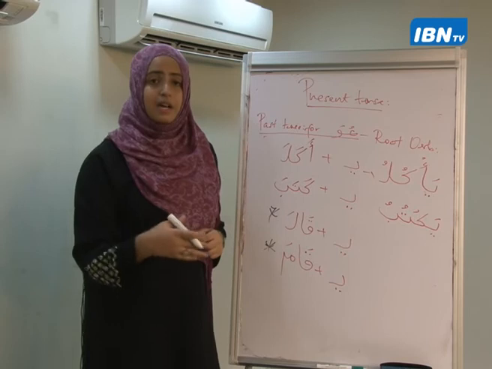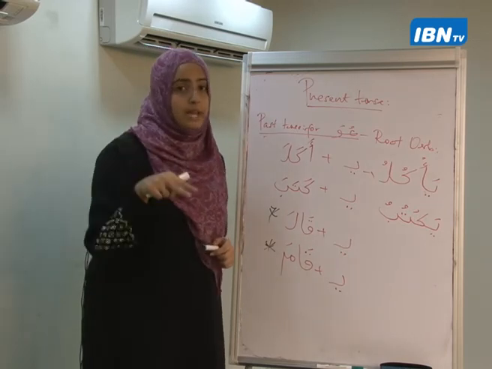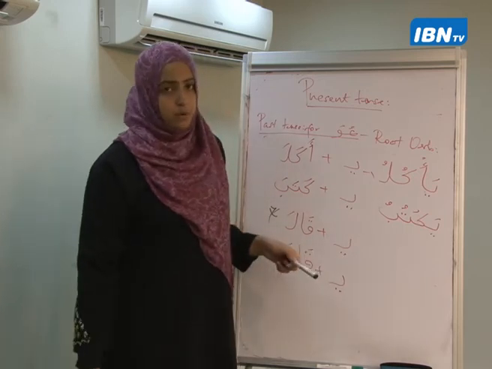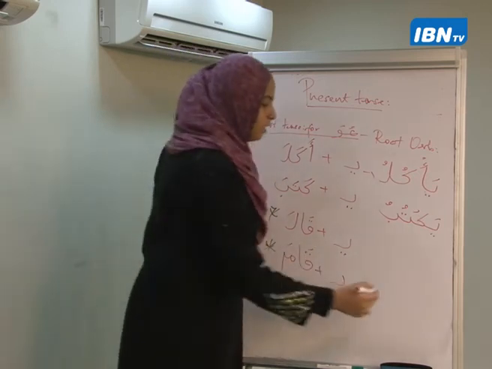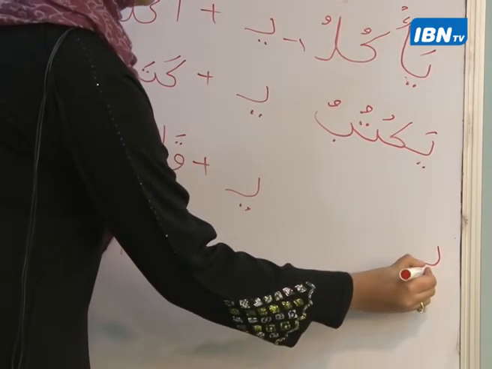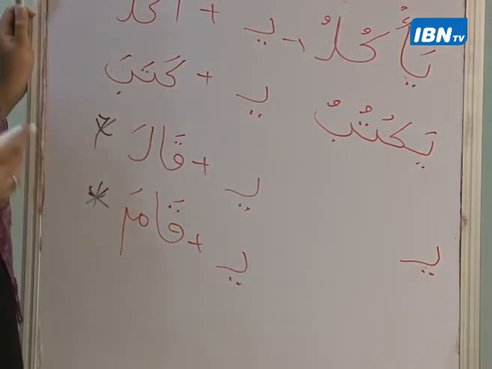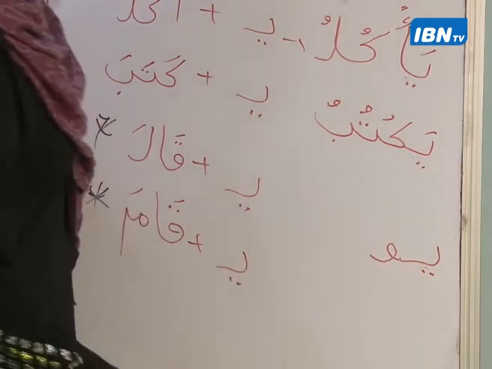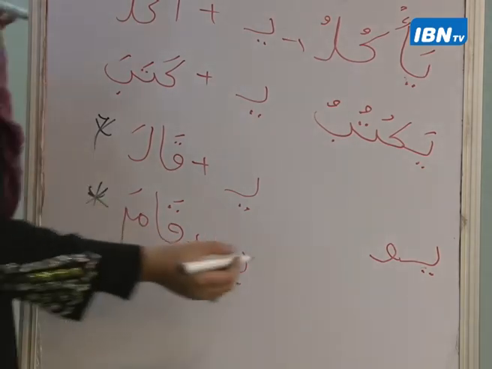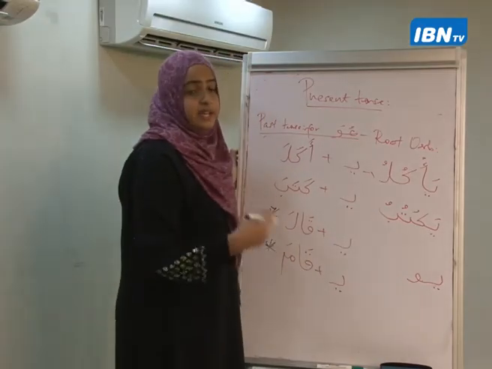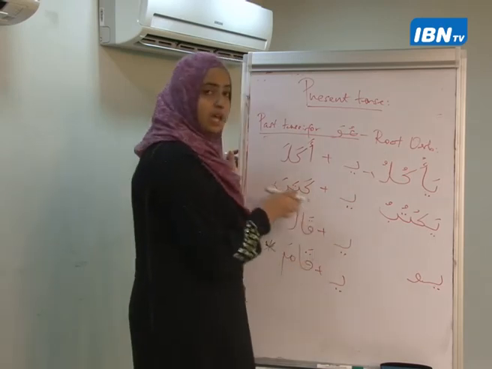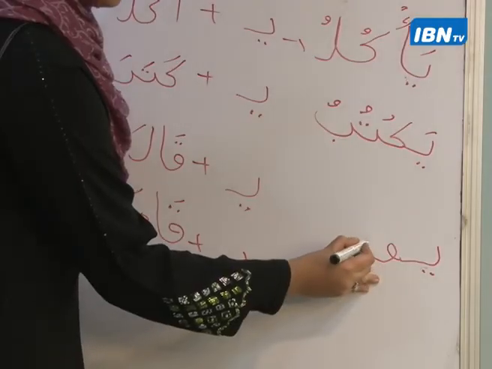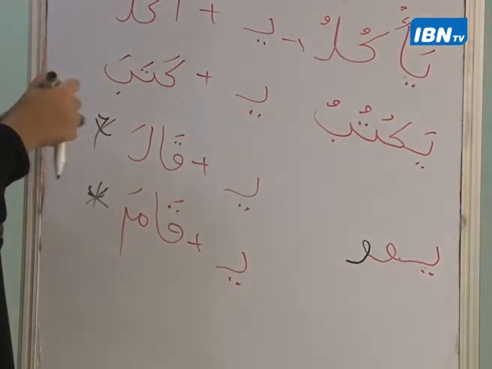Okay, qala. Now for qala and qama, these again are two other special cases. For qala and for qama, there will be an addition of two letters. Okay, so the first addition, of course, is ya, same like all. So first I'm going to add the ya there. And after having added the ya, I have the qaf. But now here, right in the middle, there will be another addition, an addition of another letter. So qala will become yaqulu. So what have I added here? I have added a waw.